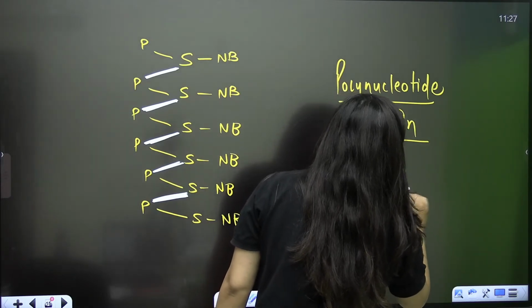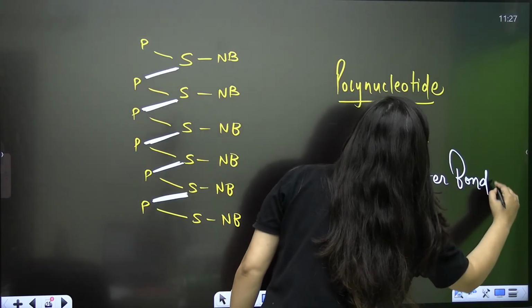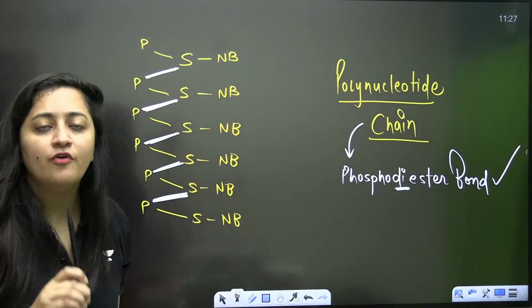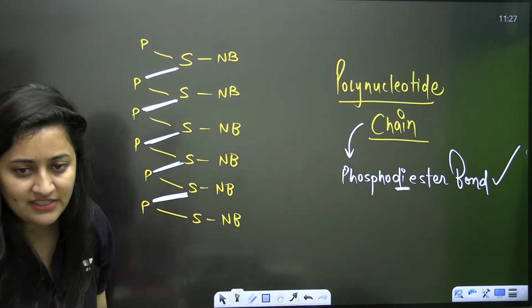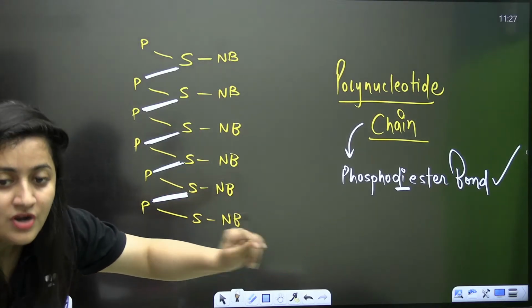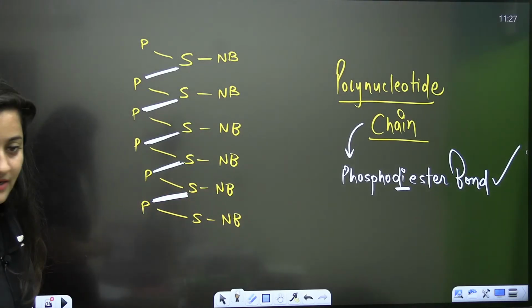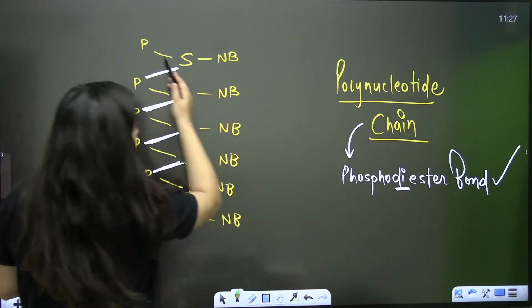It is not the ester bond here, it is going to be the diester bond. If it is a single nucleotide, then the bond is phosphoester bond. But here it is the phosphodiester bond. Clear? That's how your polynucleotide chain will form.